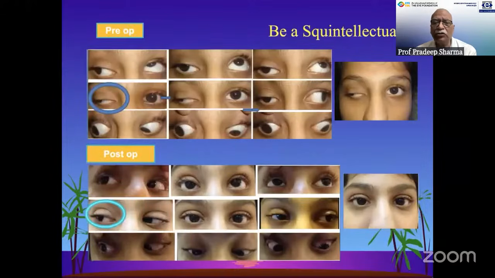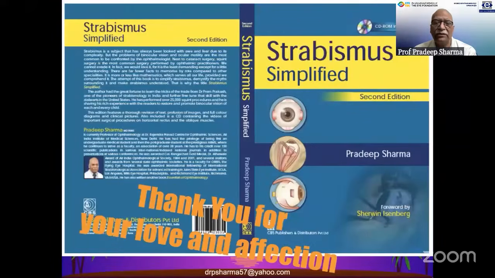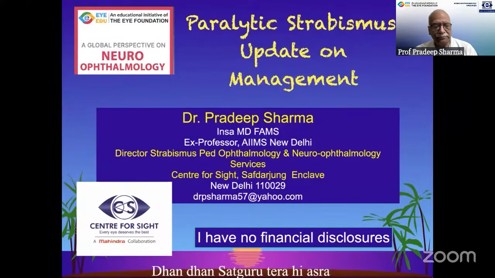So just to cut the story short, we have to be a squintellectual to keep the individual case in mind. What is the requirement of that particular case? And mind you, we can usually achieve to correct the binocular alignment at least in the primary position and in the down gaze, if not in all the nine gazes. And that should be our goal, to restore the binocular vision and stereopsis. Thank you for this present time.